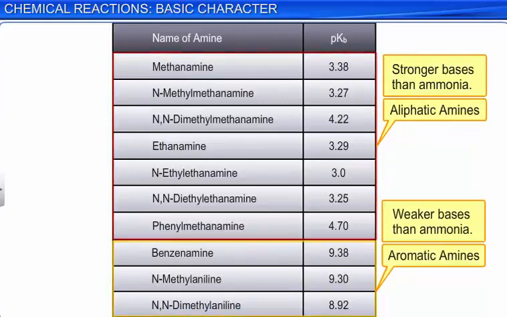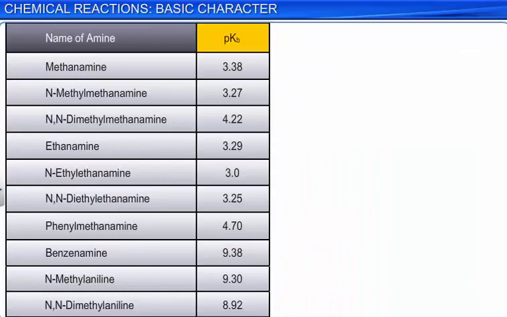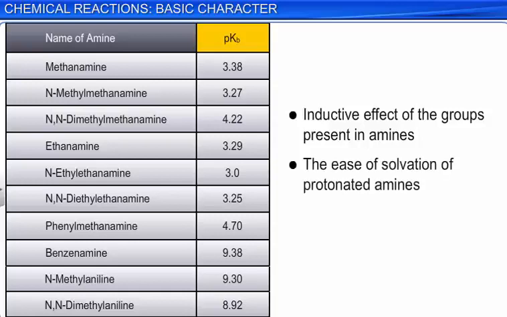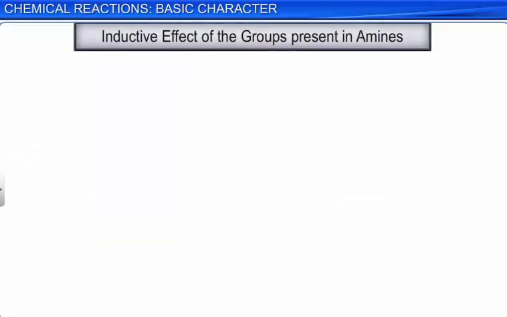The Kb or pKb values of amines are affected by factors like the inductive effect of the groups present in amines, the ease of solvation of protonated amines, and steric hindrance. Consider the inductive effect of an alkyl group of an alkyl amine. Since it tends to donate electrons, an alkyl group R pushes electrons towards the nitrogen atom and thus makes the lone pair of electrons more available to the proton of the acid.